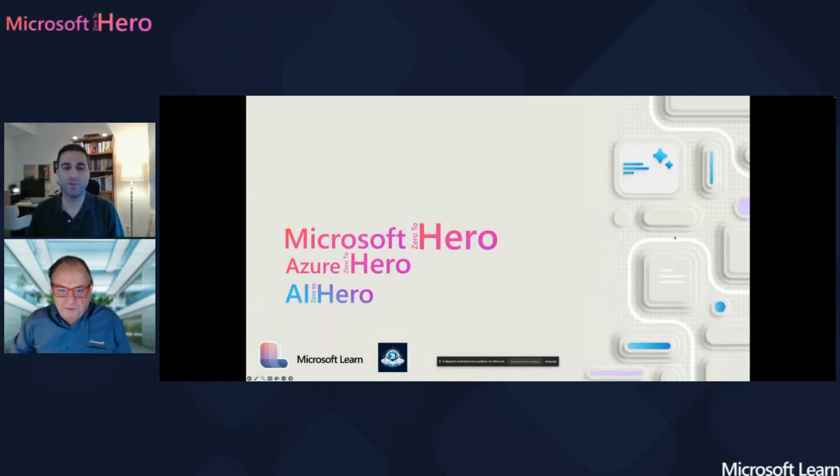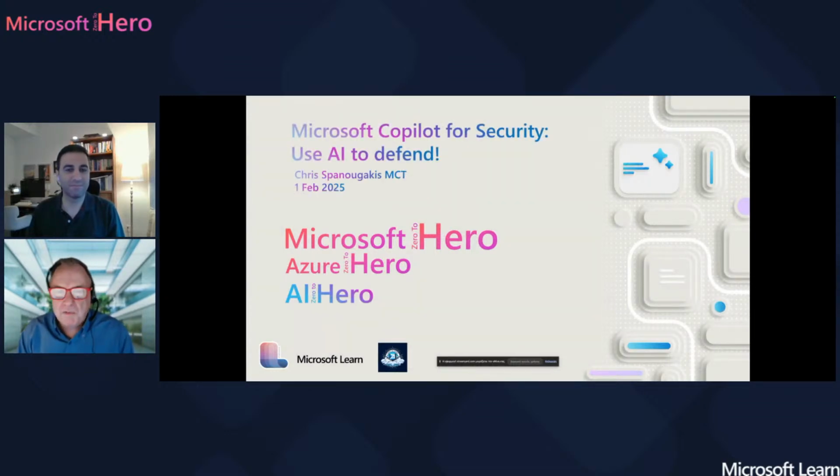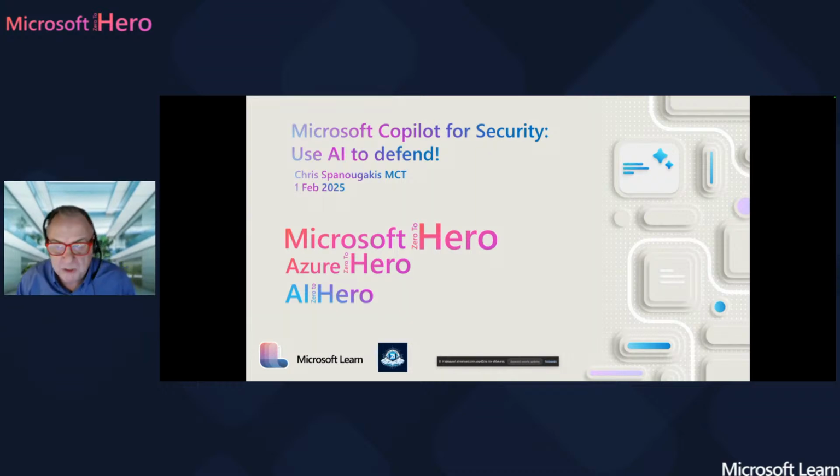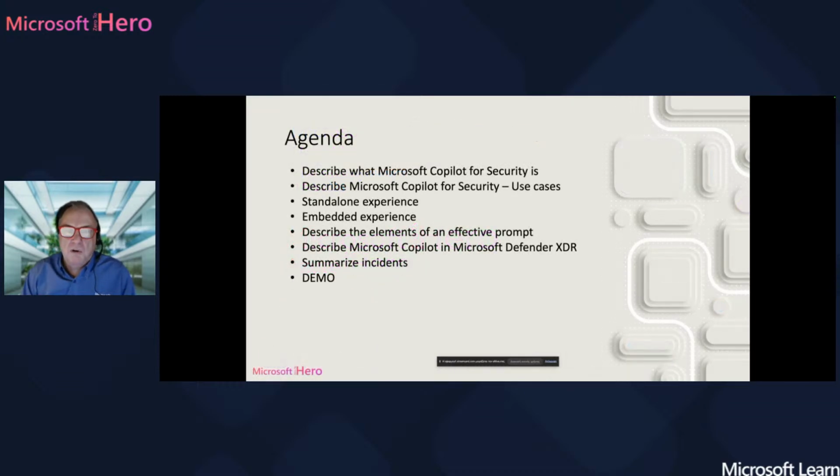So tonight we will talk about Microsoft Copilot for Security, how we can use artificial intelligence, actually Microsoft's artificial intelligence, to defend. What we're going to see tonight: we're going to describe what Microsoft Copilot for Security actually is. We will see some use cases, so what this new version of Microsoft Copilot can do for you. We will talk about the standalone experience, and we'll also talk about the embedded experience. I will show you examples of these different experiences and how they work.